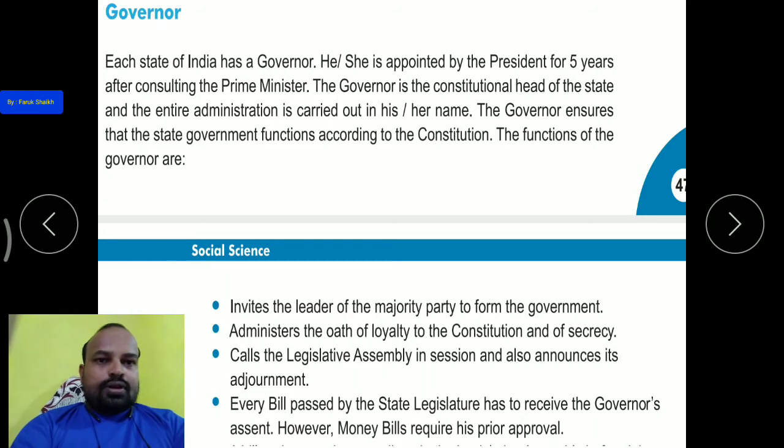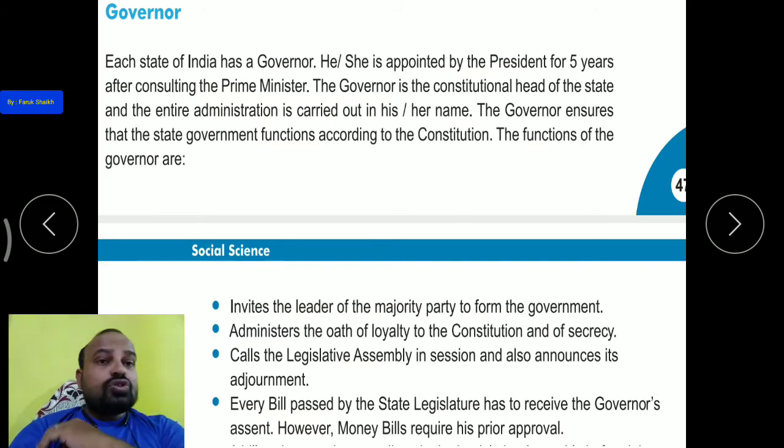Okay, so the president appoints the governor after consulting the prime minister. The governor is the constitutional head of the state, and the entire administration is carried out in his or her name. Anyone, male or female, can be a governor. He or she is the head of the state, and the entire administration of the state is carried out in his or her name.